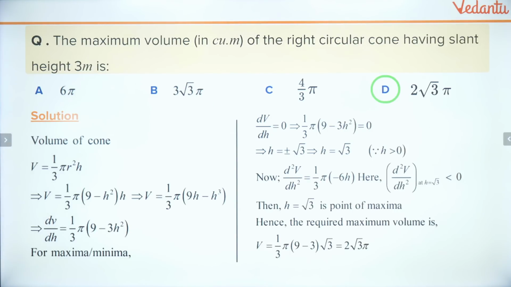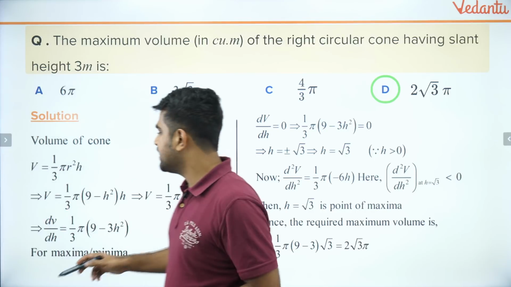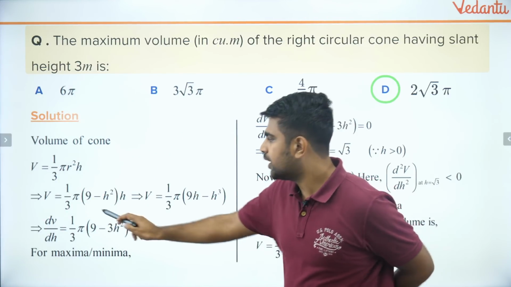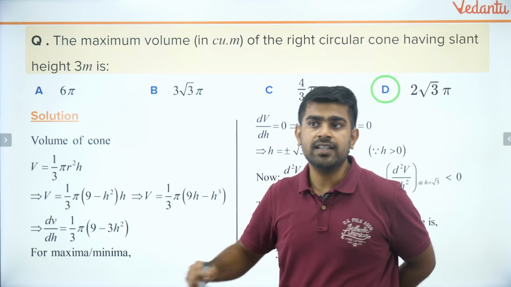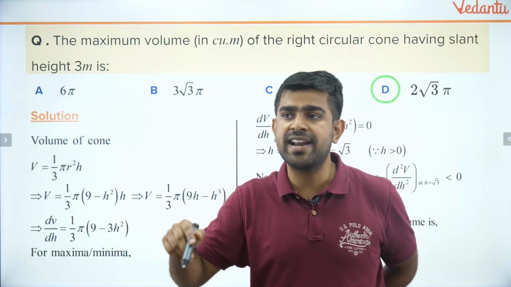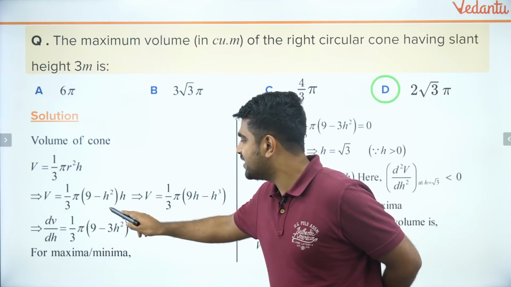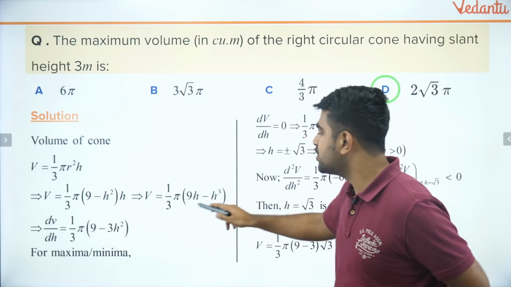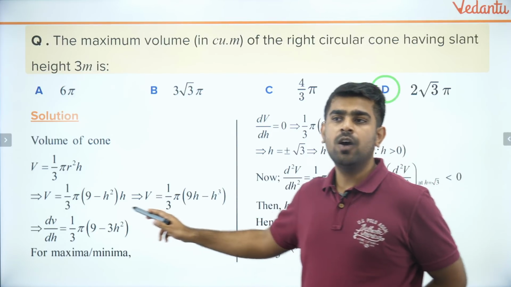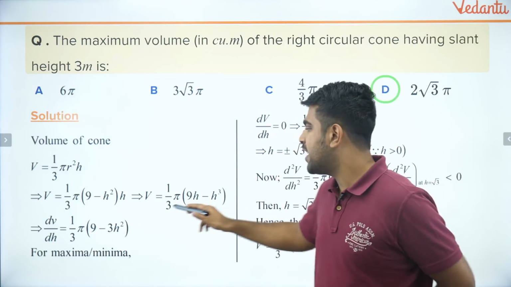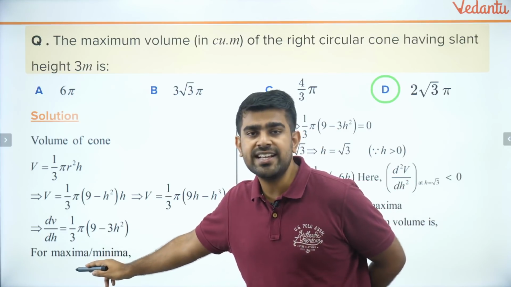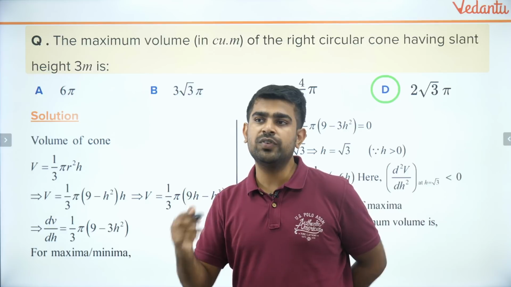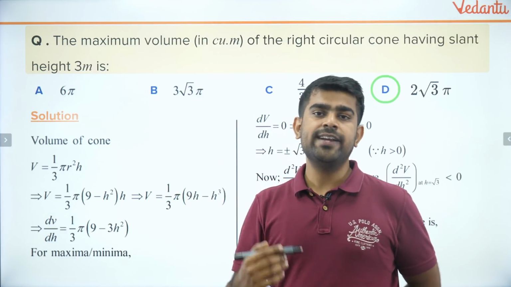This is the method of Pythagoras theorem wherein I write r square as L square minus h square. Don't you guys agree? R square is equal to L square minus h square. So L square minus h square into h. Now I got a volume equation in terms of h alone. Now differentiate this, get the maxima. That is your answer. Whichever method you feel easy, please try to solve it.